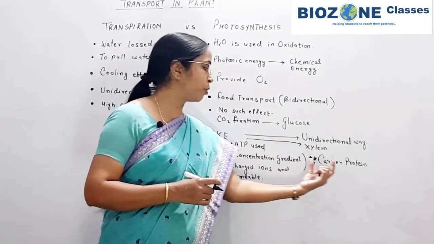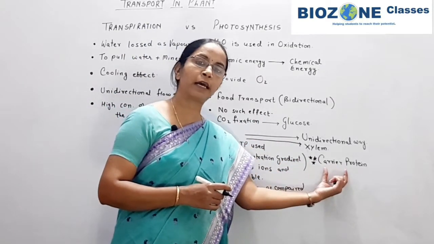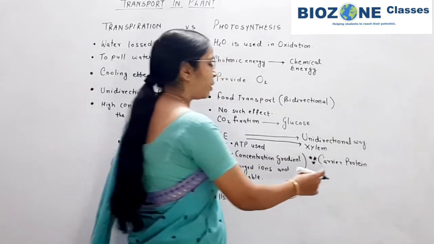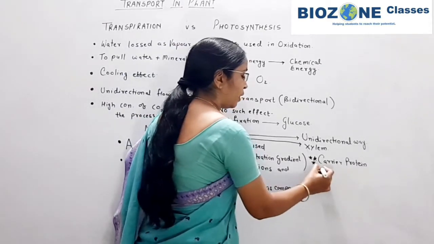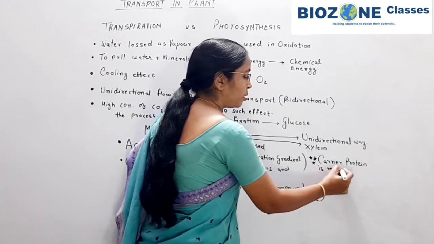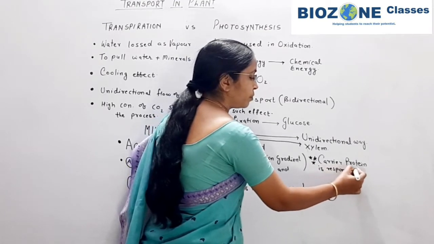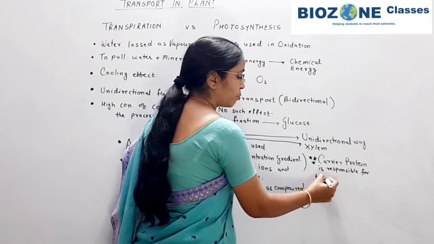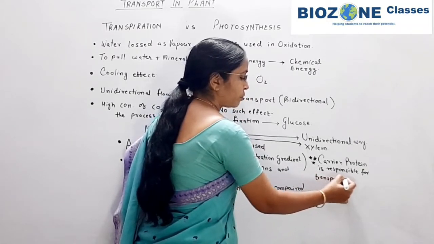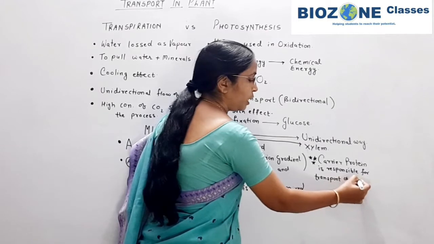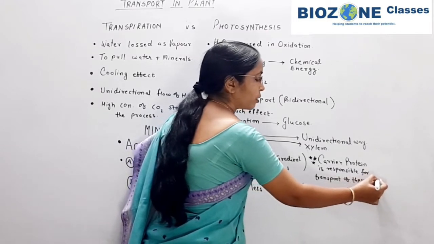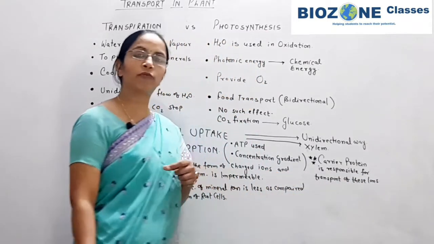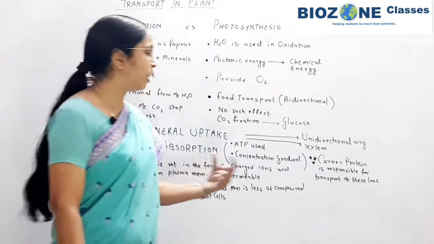Those integral proteins are called carrier proteins. So carrier protein is responsible for transport of these ions, and this transport always takes place by active absorption.